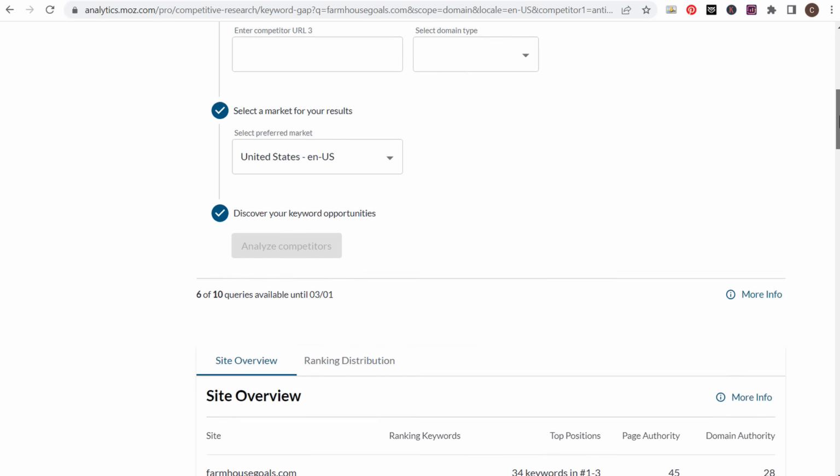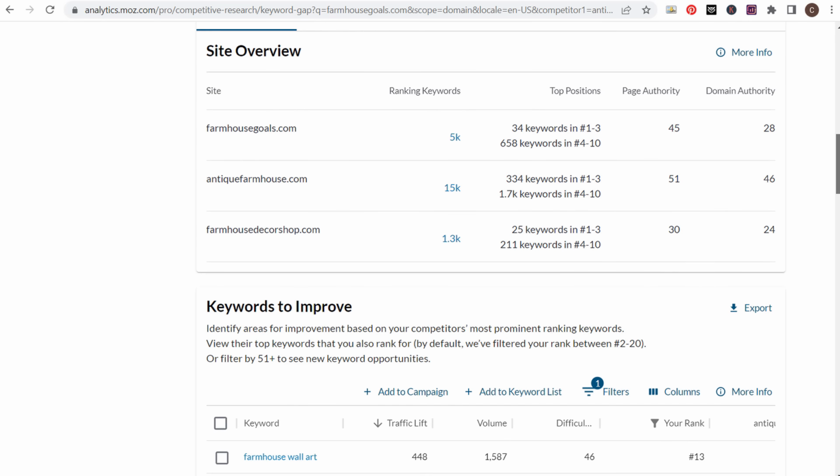And as we scroll down here, what they've actually given me is total ranking keywords for all of these 3 different websites. You can see I'm kind of in the middle of these 2 competitors of mine. Page authority for these 2 websites, domain authority for these websites, how many keywords are in positions 1 to 3 in the search results, 4 to 10. So we can see, okay, I need to get more keywords in both of these positions if I really want to actually compete with antiquefarmhouse.com.